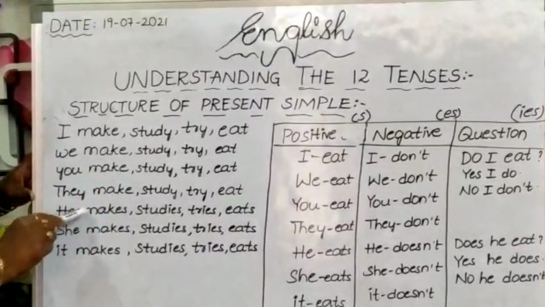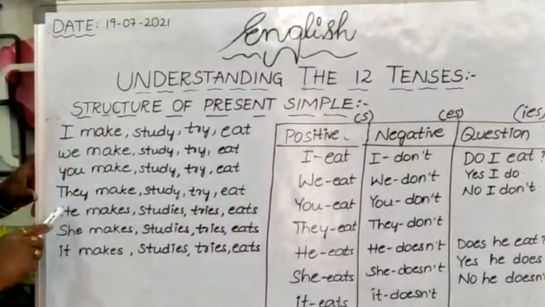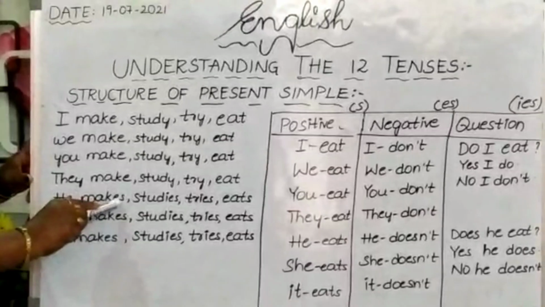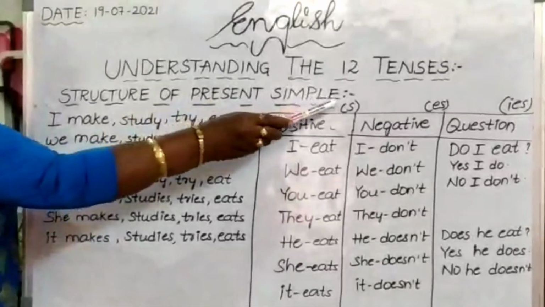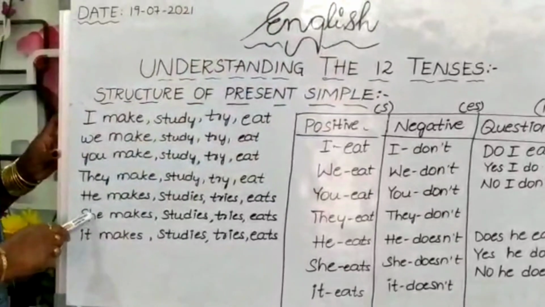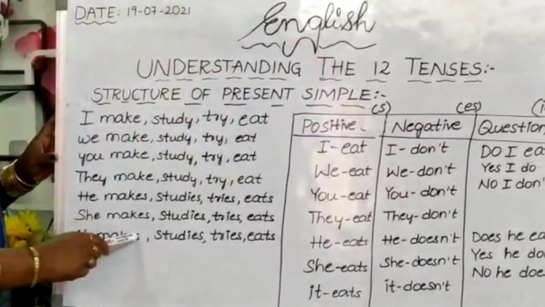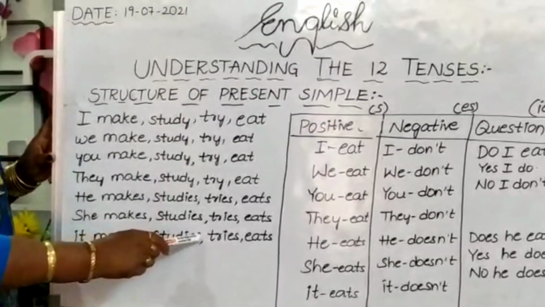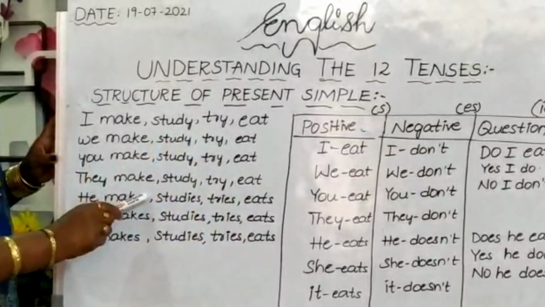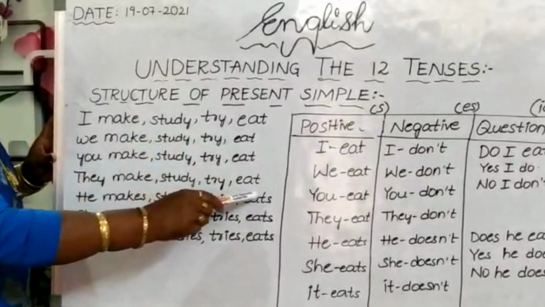But third person singular, he, she, it. Along with the verb we can use s, es or ies. See, she makes, it makes, it studies, it tries, it eats. He makes, studies, tries, eats.